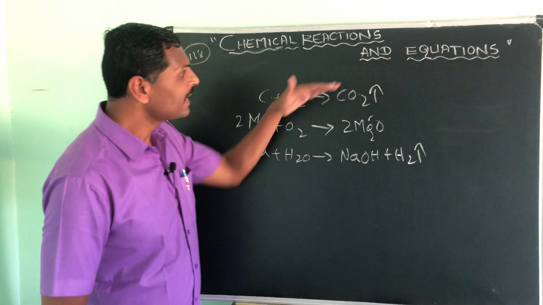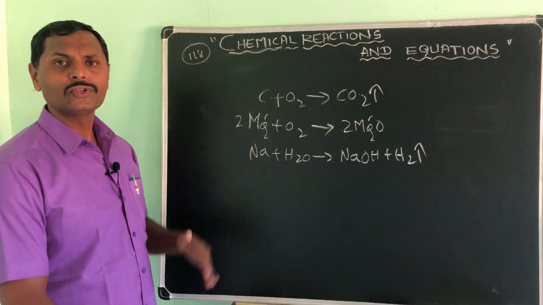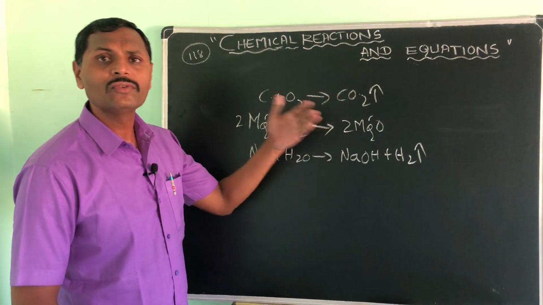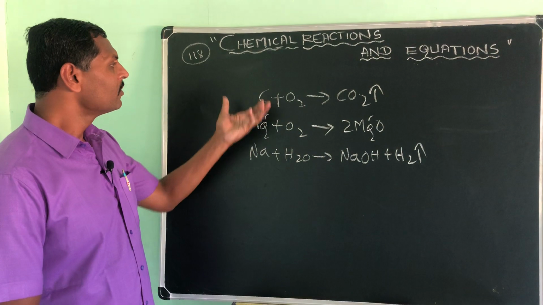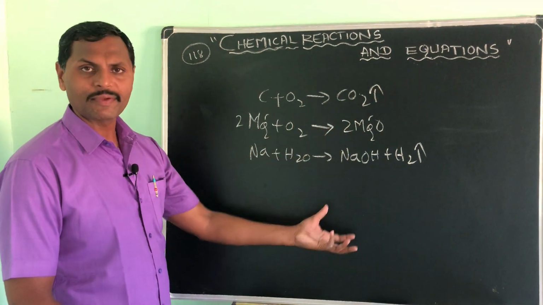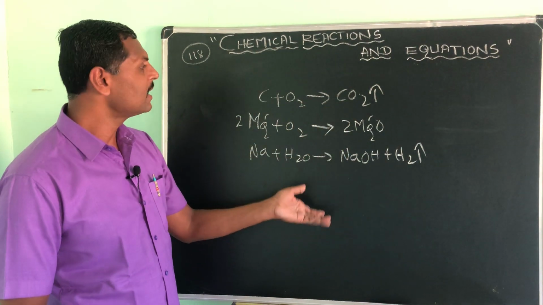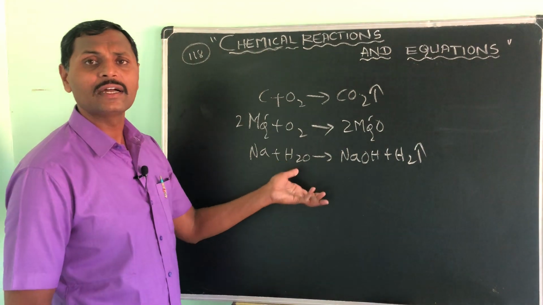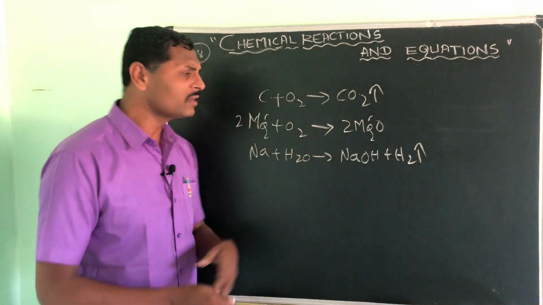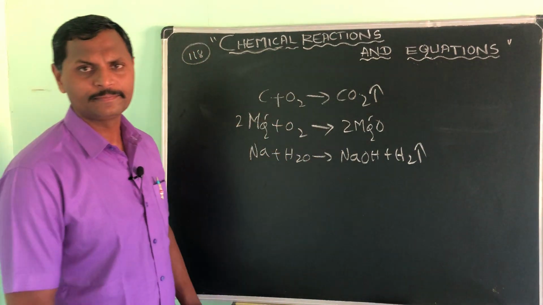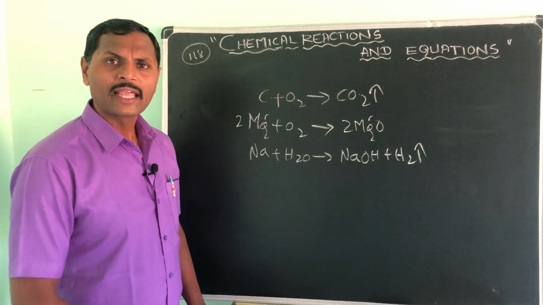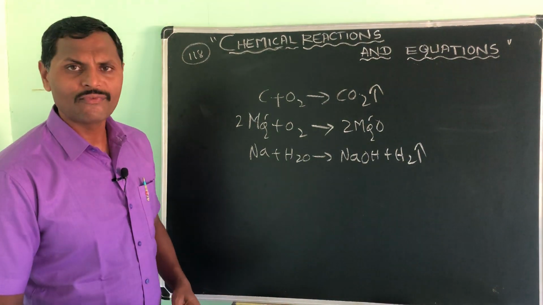Okay, so in chemical equations, as I told you, to make them more informative, we simply show the states of the reactants, the states of the products, as we already discussed, and some catalyst that we use here to carry out the reactions. Everything will be explained by this. That's why chemical equations are more informative.